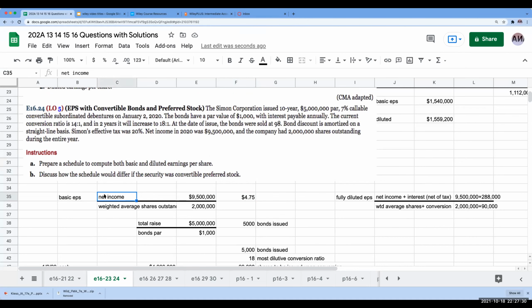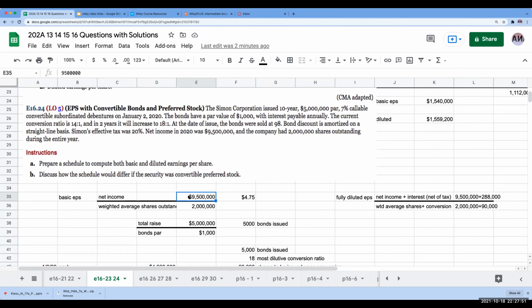It is net income minus preferred dividends, right? So for basic earnings per share, I would have to subtract those preferred dividends.